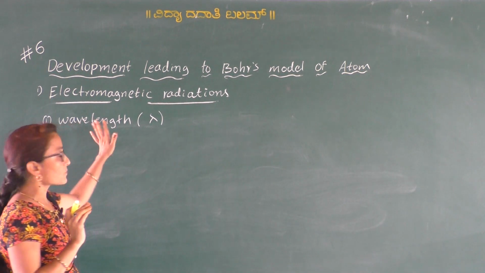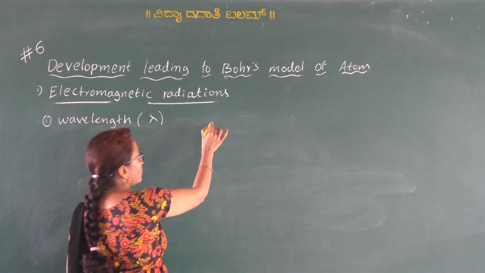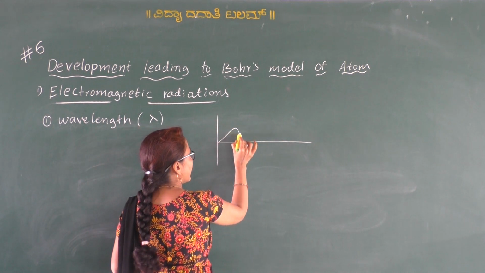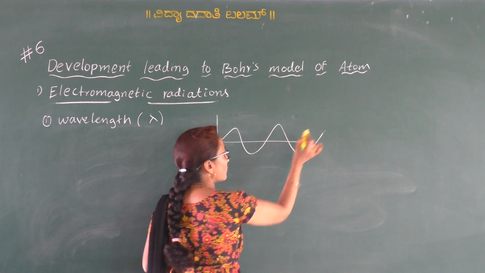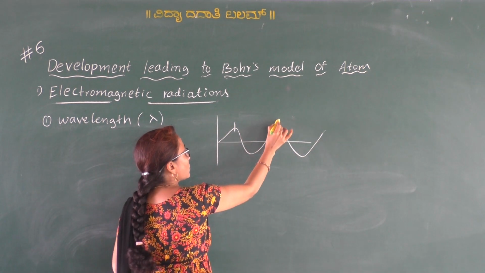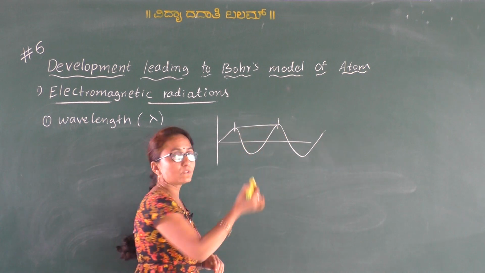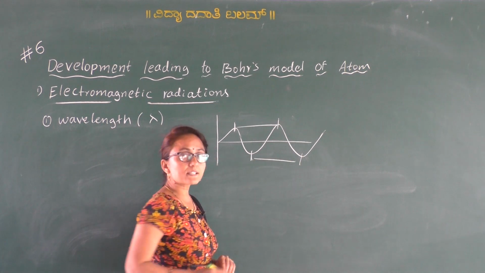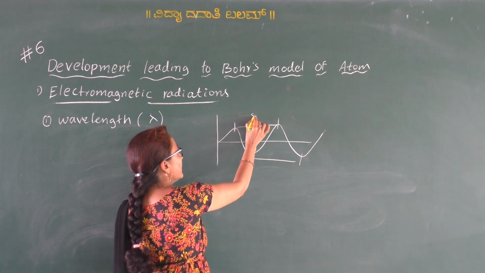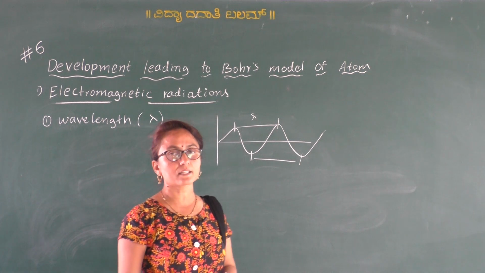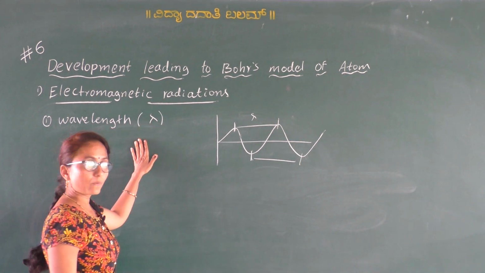So what is wavelength? We know that radiations travel in the form of a wave. Clear? Therefore the distance between two successive troughs or two successive crests is called wavelength.